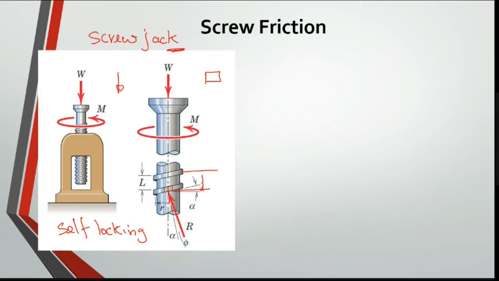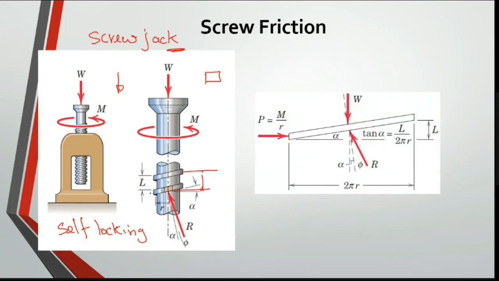Whatever angle we have here, let me consider any one thread which is at a distance of 2 pi r and having an angle L. The friction which is caused to avoid movement is greater when compared to the load which is applied. Because of that you have this self-locking. That deals with screw friction. Problems related to these things we call screw friction. Anyway, it is not in the syllabus. You will be studying these things in the fourth semester.